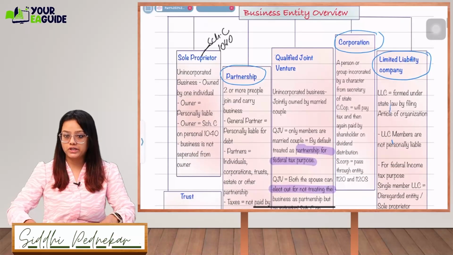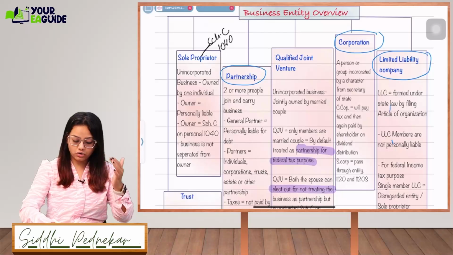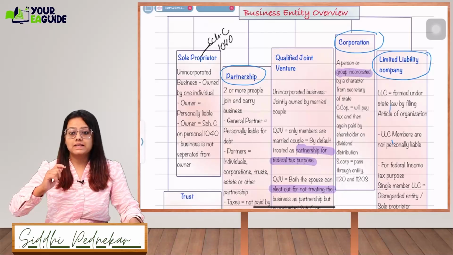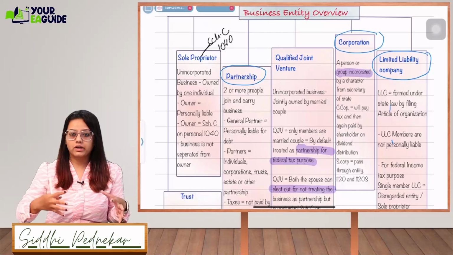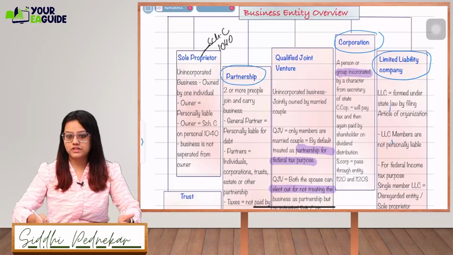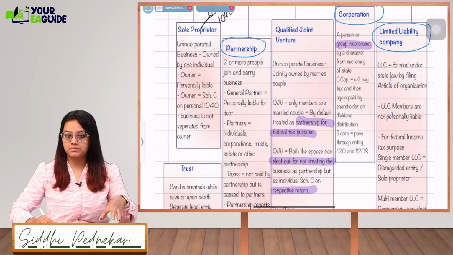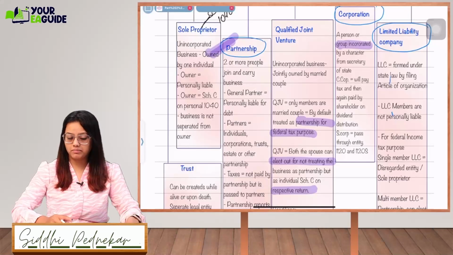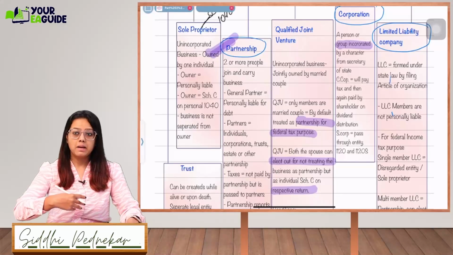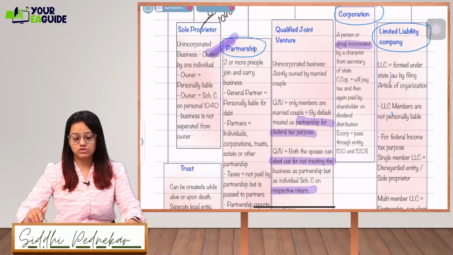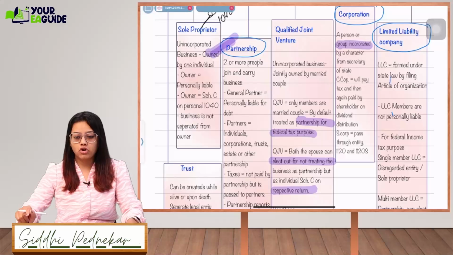Next is corporation, a person or a group who incorporates by a charter from the Secretary of State. If you are going to register your organization with the Secretary of State, that is called a corporation. C corporation will pay taxes by themselves. Unlike the partnership firm, where the taxes are passed through to the partners, for the corporation there is no pass through. All the taxes will be paid by the C corporation themselves.